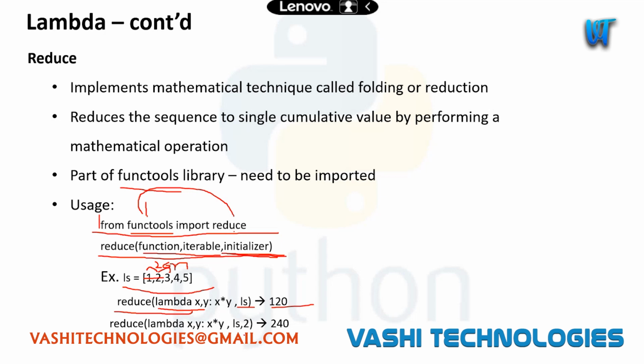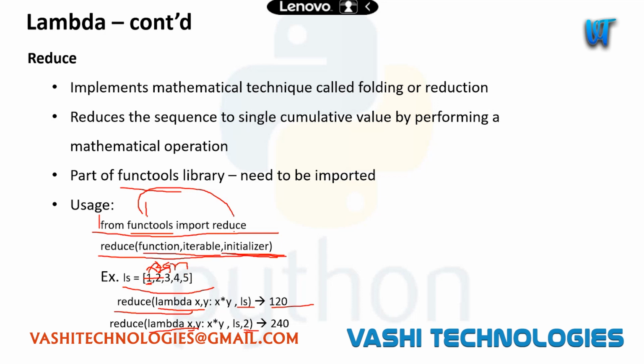You see the initializer, we can always start with the initializer. Here I have given 2. So while performing this reduction, initially it will consider x to be 2. Instead of this 1 here, it will consider 2 as the first item. It will multiply 2 with 2, which becomes 4. And then 4 3s are 12, 12 4s are 48, 48 5s are 240.